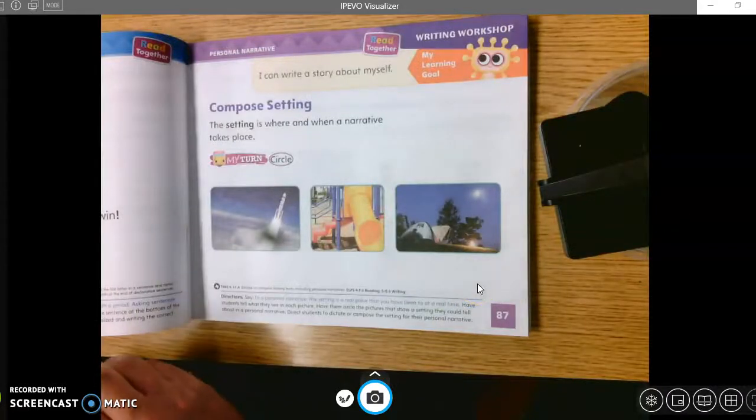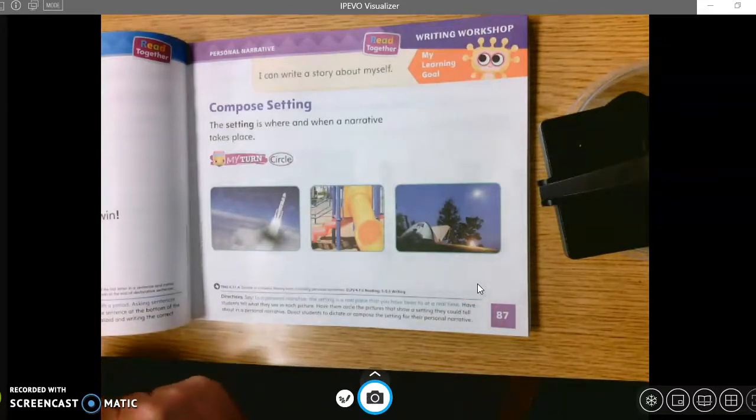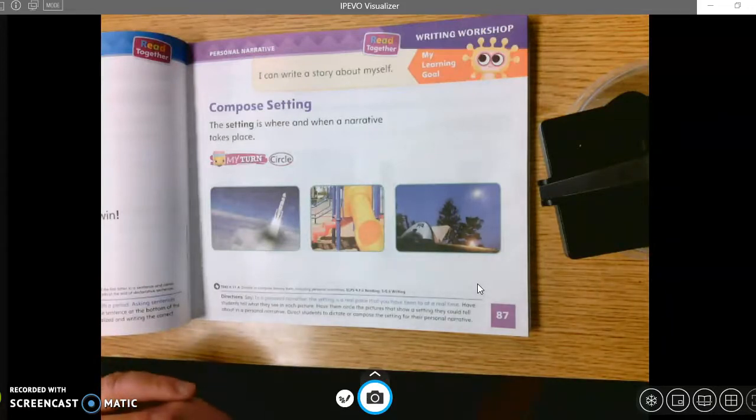This week in reading we're talking about the genre called narrative nonfiction. It's when an author writes about something from real life, something that has happened or happens in the world, about animals or people. We talked about a story of scientists. You could read a narrative nonfiction about firefighters or just anything that's happening in real life.